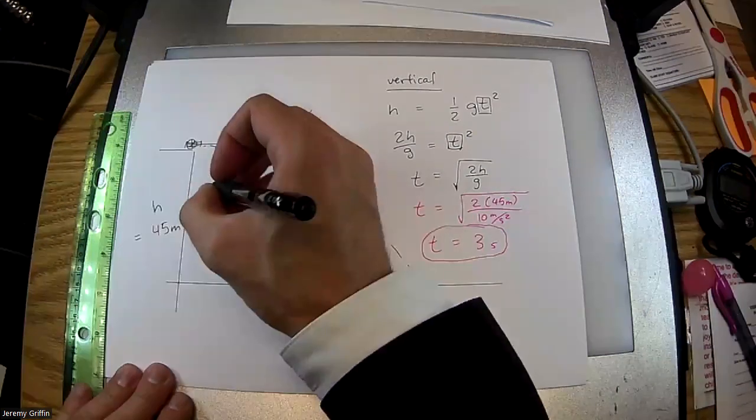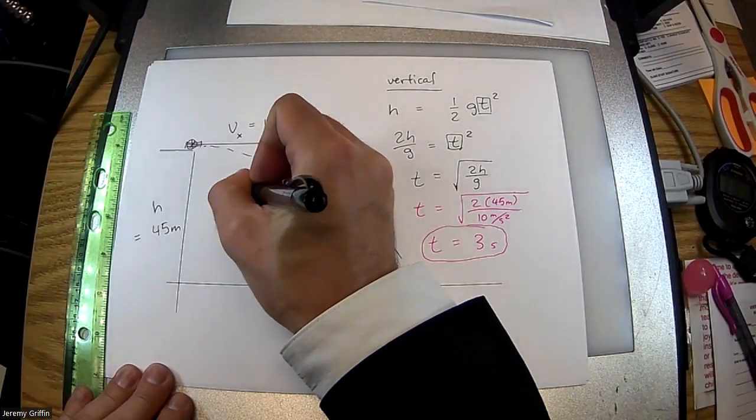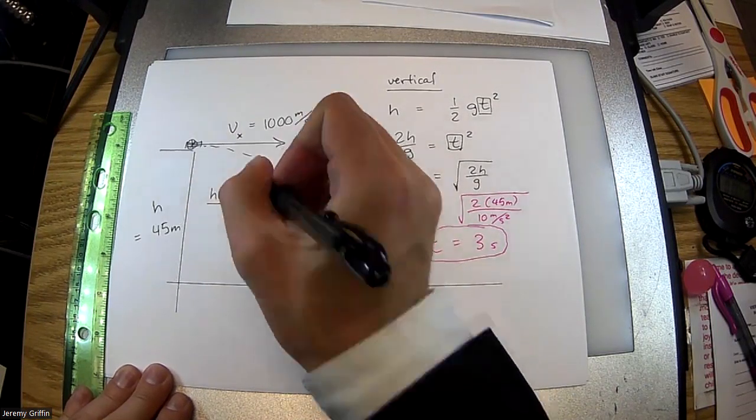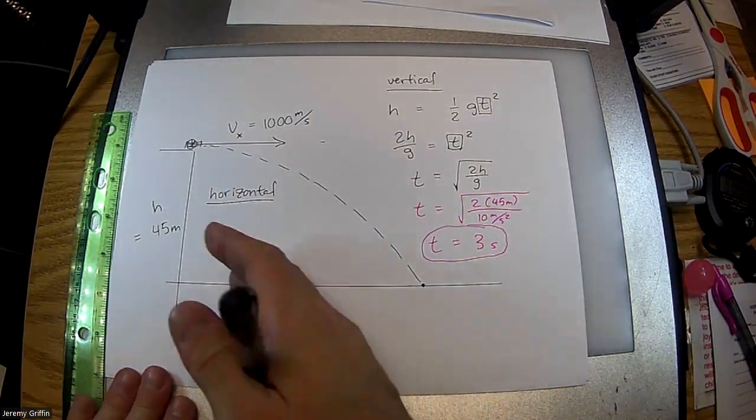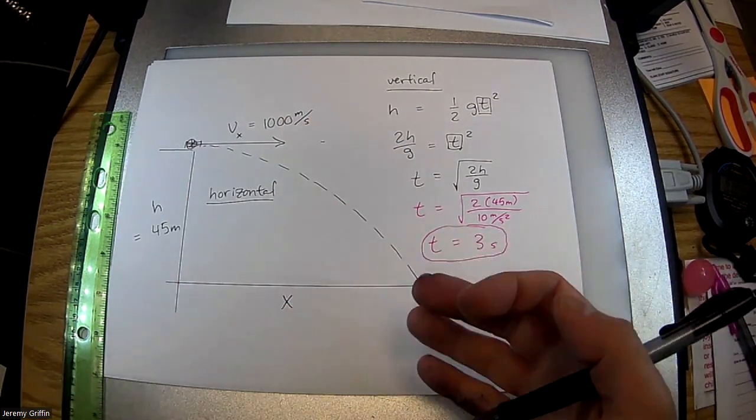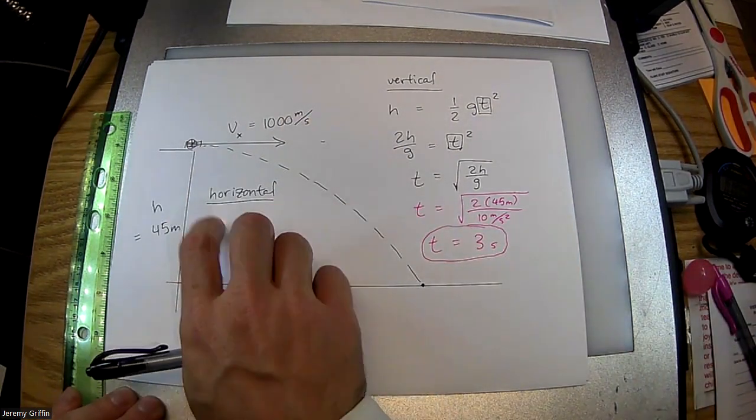Now let's switch over to horizontal. Horizontal. So horizontally for projectiles, there's only one expression that I can really use. What equals what times what?